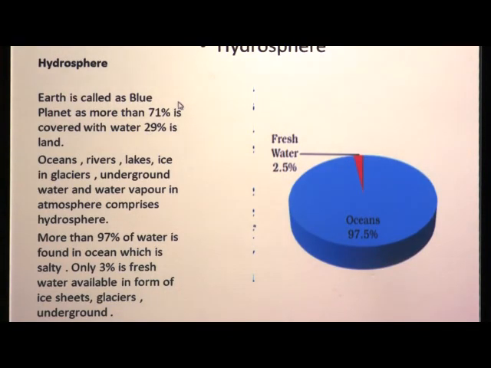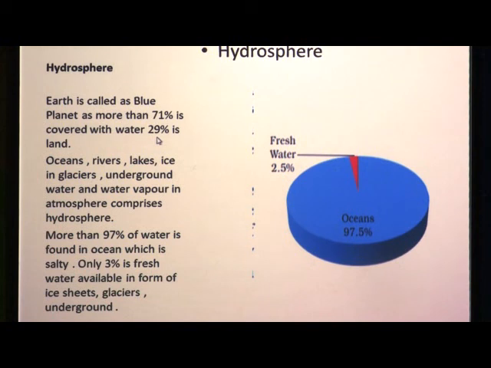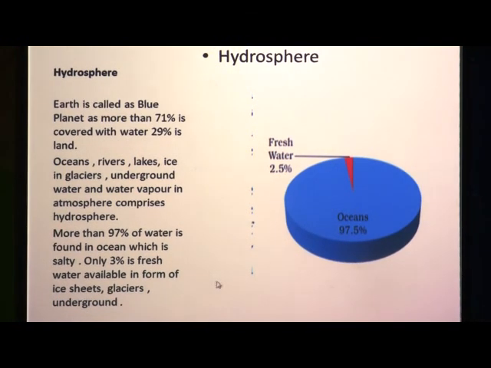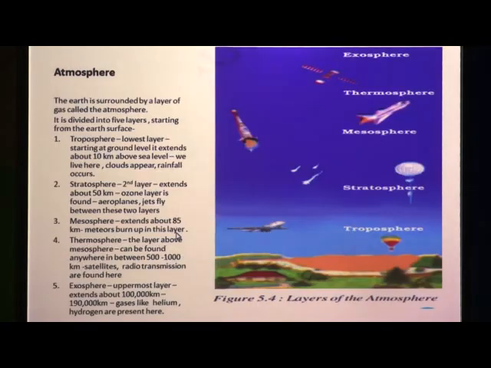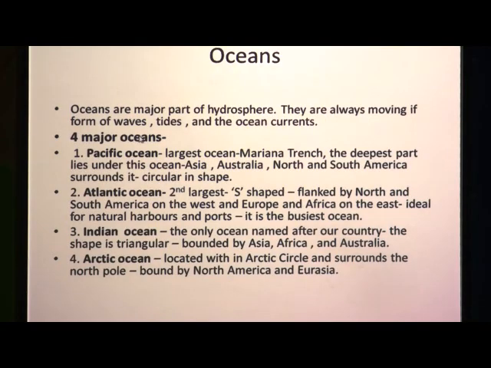Next we have seen what we mean by hydrosphere. Hydrosphere means water. Okay. Earth is called a blue planet because 71% of the earth's surface is covered with water and 29% is land. And out of this 71%, only 3% is fresh water suitable for drinking and 97% of water is found in the ocean which is salty. Then we have seen 4 major oceans, okay.